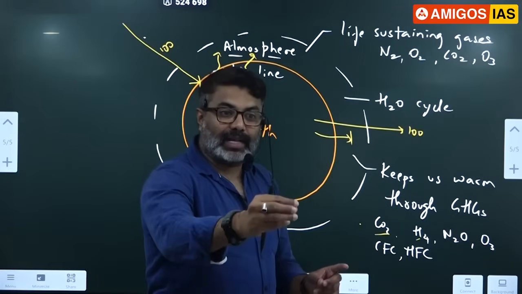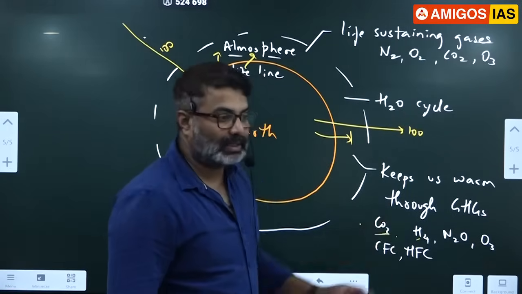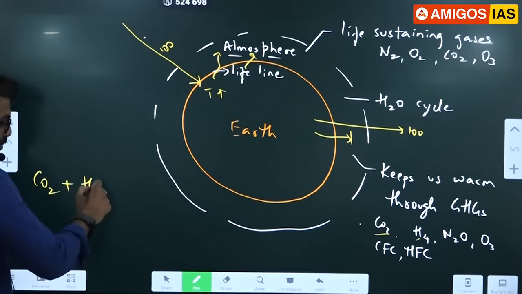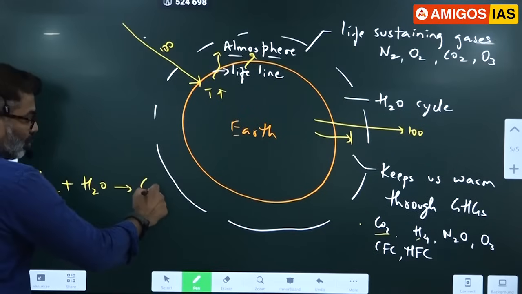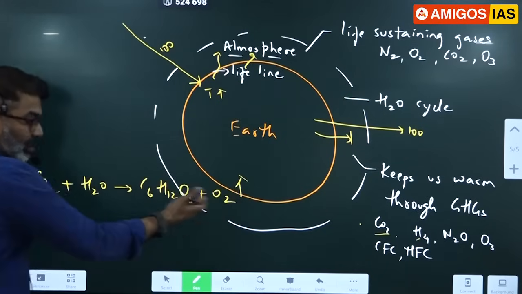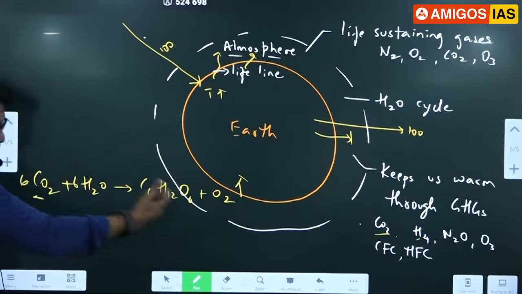See, carbon dioxide is very important. Because of it we are getting oxygen. You are forgetting the main point here. Plants, what they do, they take carbon dioxide, they take water from the surface and convert into glucose. And excess oxygen is released. Who is doing this? Plants are doing this. So carbon dioxide is actually important. You balance the reaction, correct? See, carbon dioxide goes in and oxygen comes out.